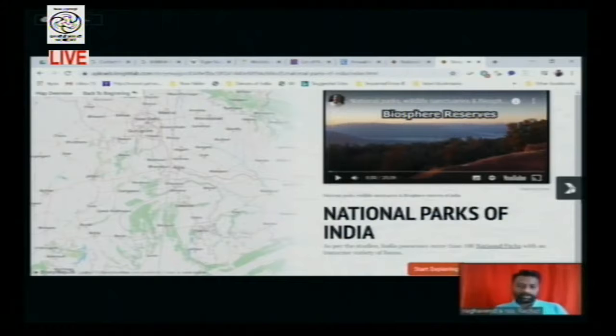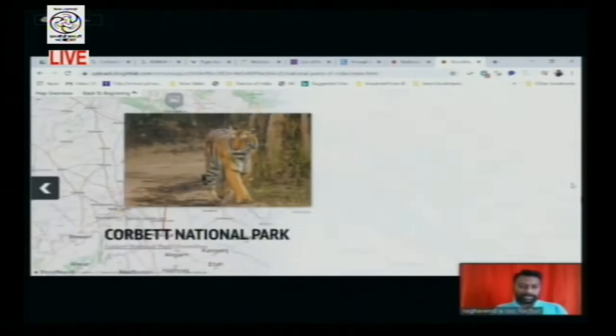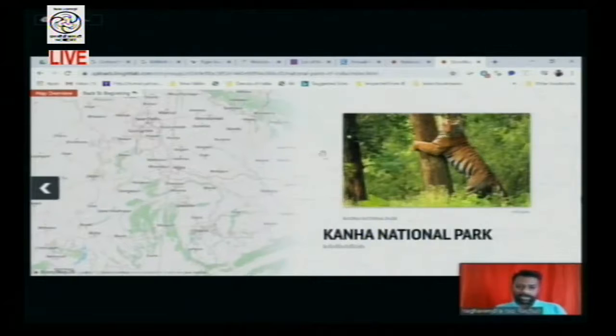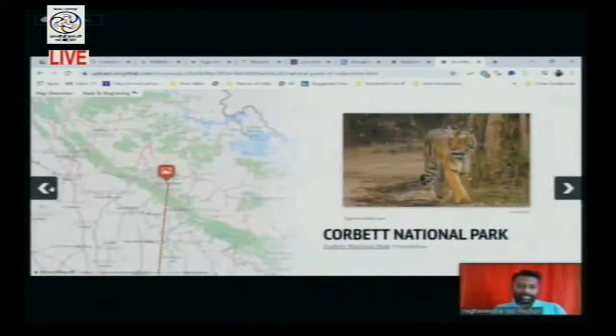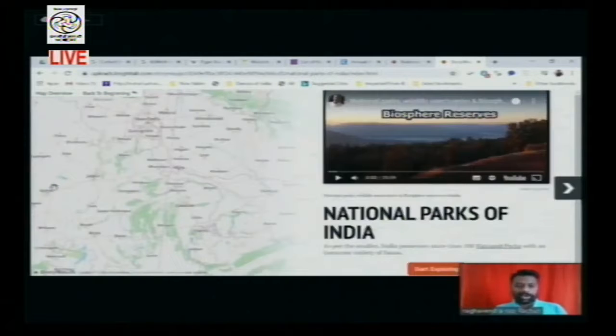So this is how it has been tagged to the Uttarakhand Uttaranchal, Jim Corbett National Park. Now this is an MP, it has been taken to that. In this way, you have been connecting all the things. So like this, we can develop StoryMap JS. This is all the way how the story map can be developed.